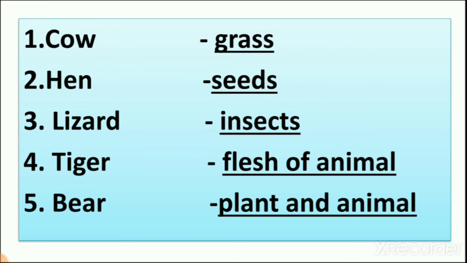Okay, so now number 5, bear. What does bear eat? Bear eats plants and animals. Bear is known as the cleaner of the forest. Why? Because bear eats dead animals, the animals killed by lion and tiger. The leftover body is eaten by bear. That's why bear is known as the cleaner of the forest. So now you can understand which animals eat which type of food, right?